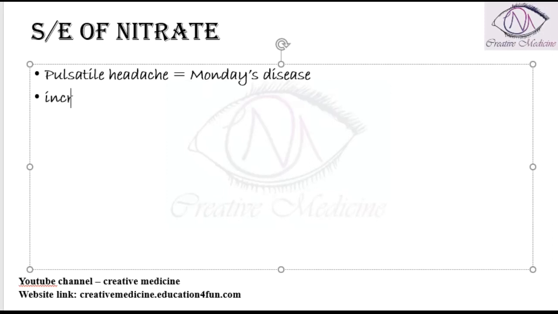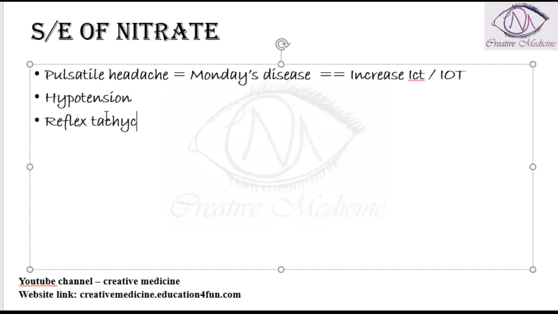Nitrates will also increase the intracranial pressure or intraocular tension, though only minimally, not to a maximum extent, because the nitrate will cause vasodilatation. There occurs pooling of the blood in the venous system, thus causing hypotension. Because there is hypotension, reflexly the sympathetic system gets activated, thus resulting in reflex tachycardia.